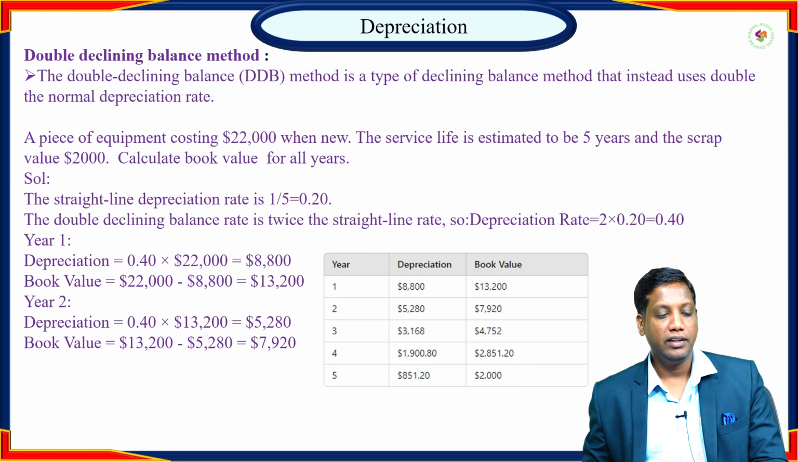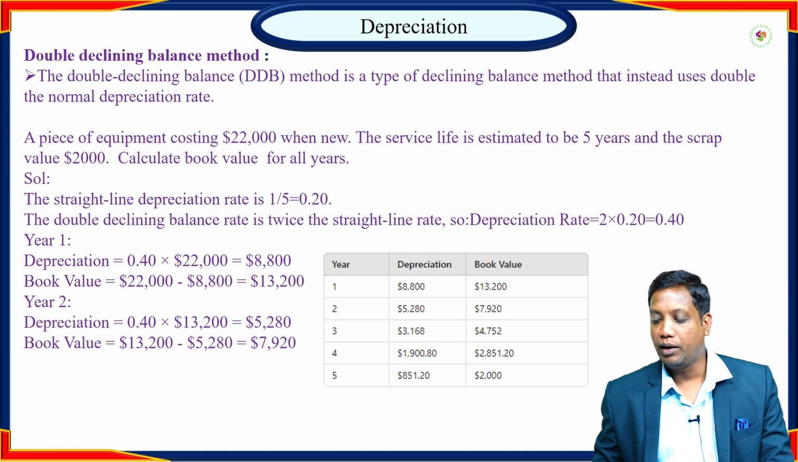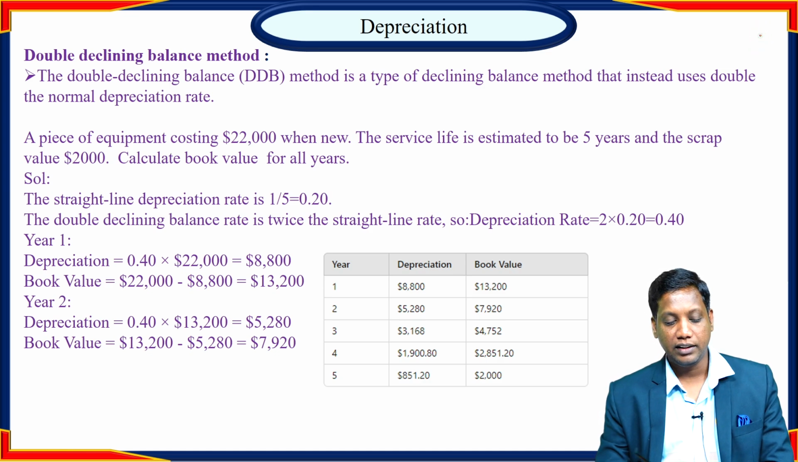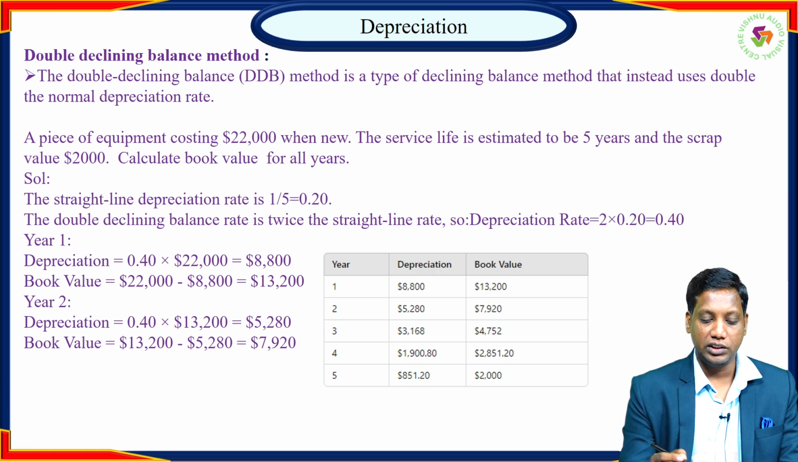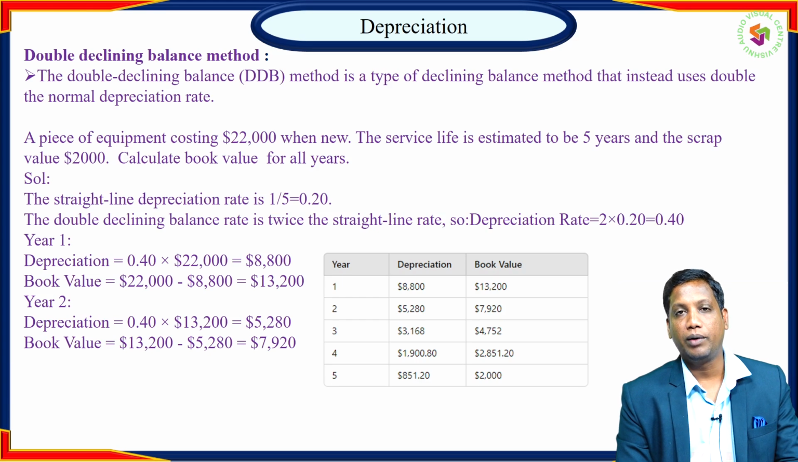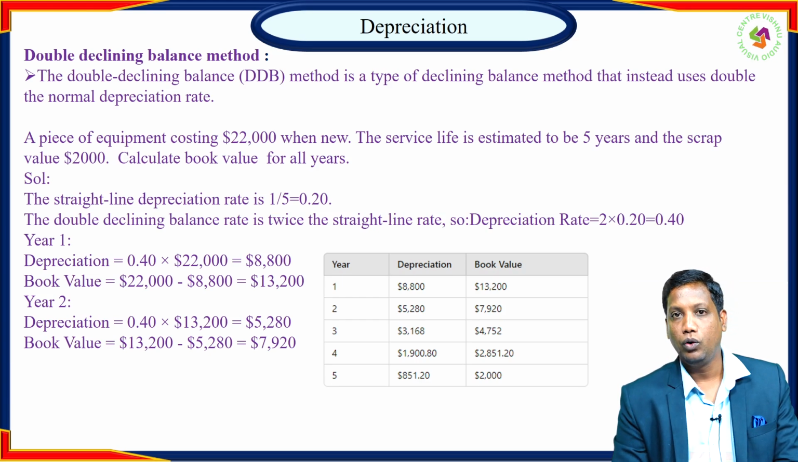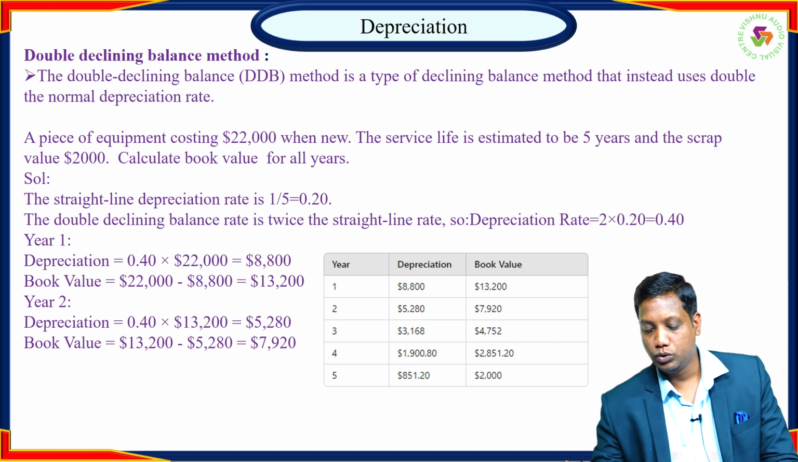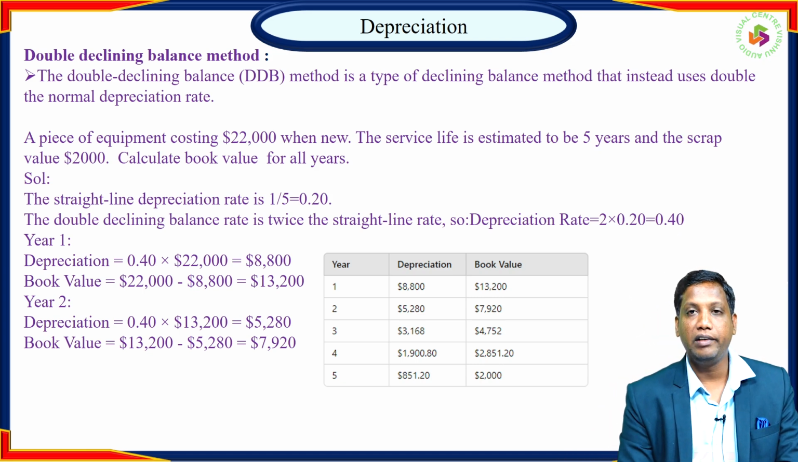And the third method, double declining balance method. In this case, we need to calculate the double declining factor, that is, whatever the service life is there, we need to consider first, and the depreciation rate we need to calculate. Depreciation rate is 1 by service life, that is 1 by 5, 0.20, and in namely itself a double declining, so multiply with the 2, so we might be getting 0.40 as the double declining factor.